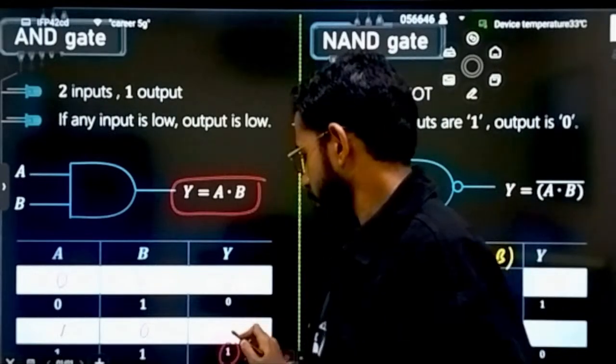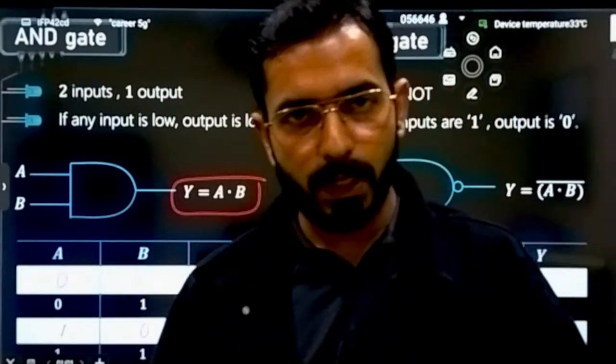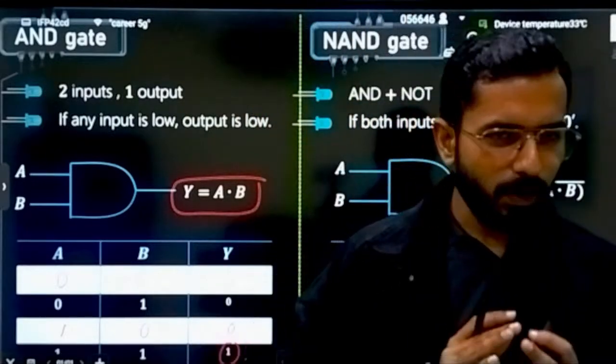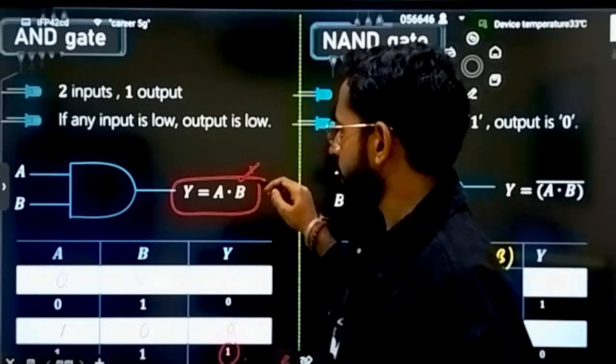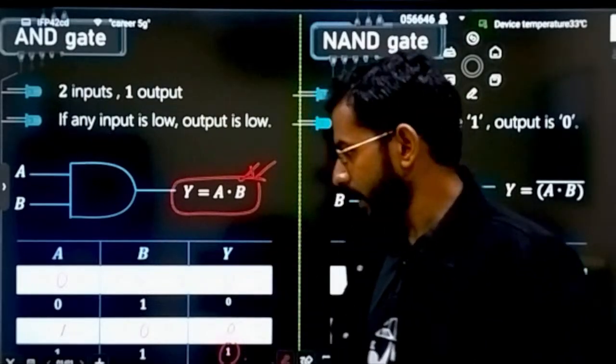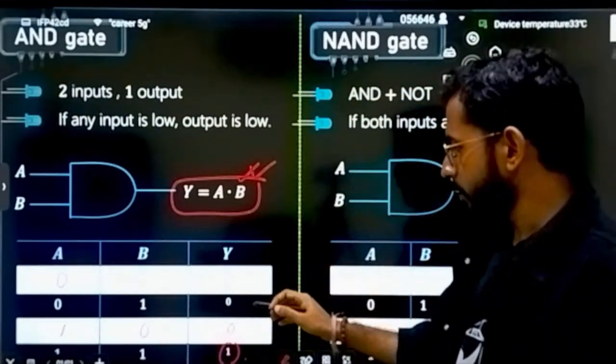That means if any one of the inputs is lower, the output will always be lower. This is the definition, but I do not recommend memorizing it. Just understand that an AND gate is simply multiplication. Correct. Now if you want to calculate the output of a NAND gate, simply reverse it.